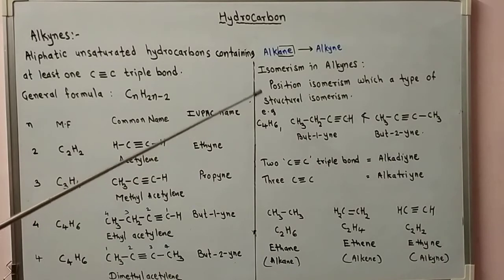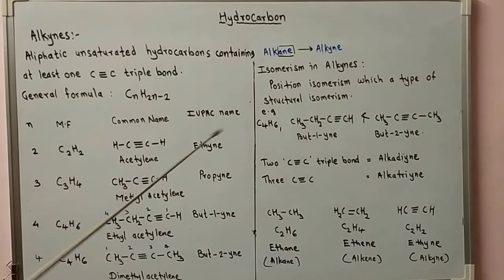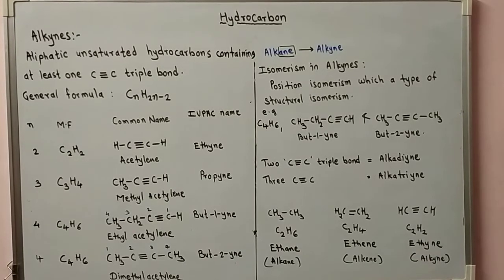In position isomerism, the molecular formula is the same but the position of the triple bond is different. The existence of two or more alkyne molecules with the same molecular formula but different positions of the triple bond in the same carbon chain is called position isomerism, one of the types of structural isomerism.